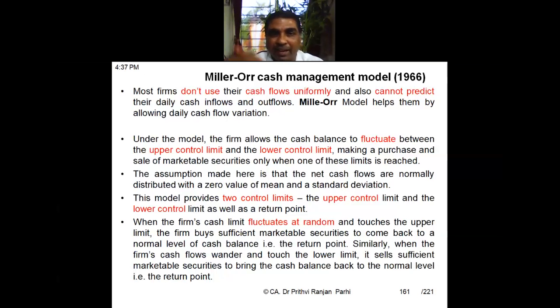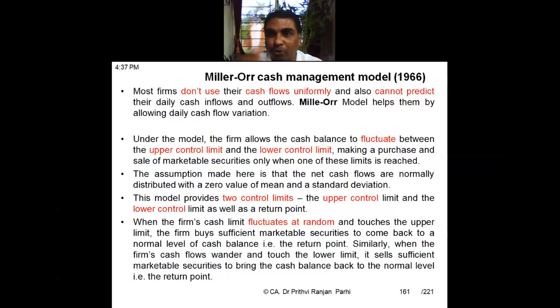So the Miller and Orr model addresses that kind of situation. This model allows the cash balance to fluctuate between an upper limit and a lower limit. We call it the upper control limit. That means an upper control line is there, and a lower control line is also there. So cash balances are allowed to fluctuate within those lines.